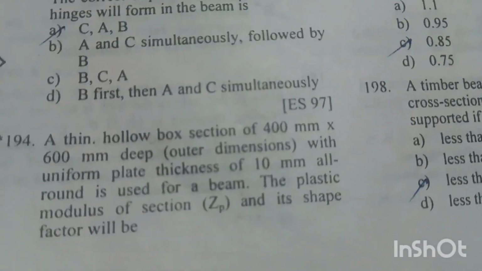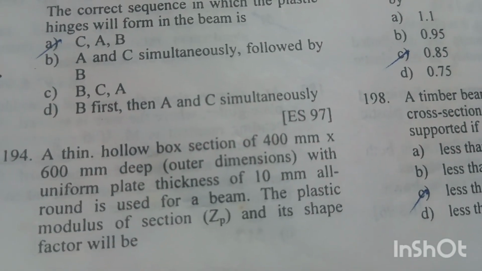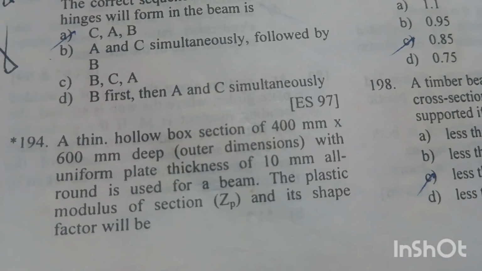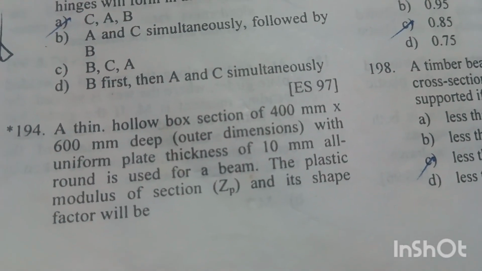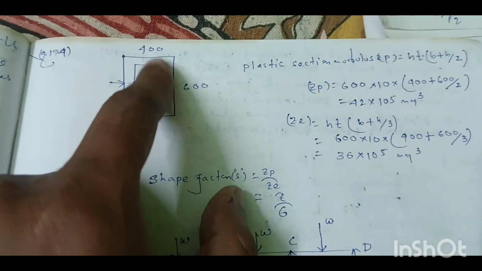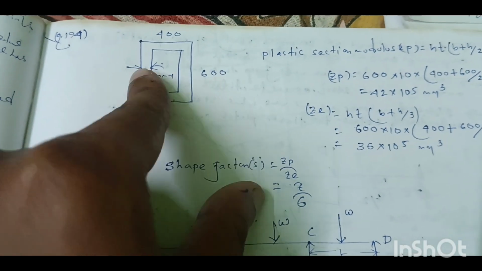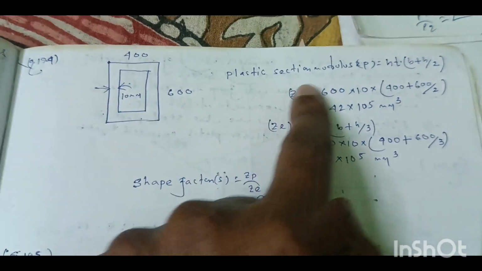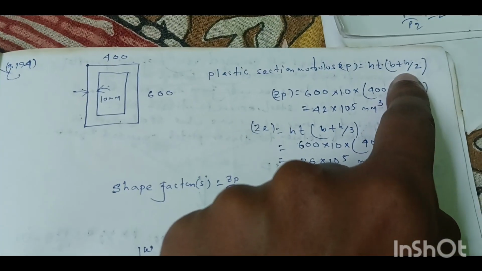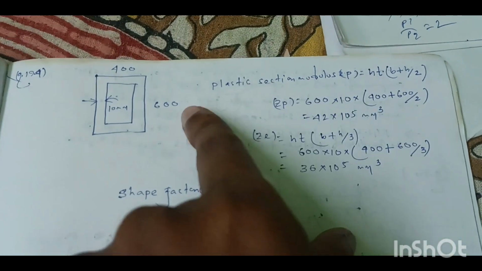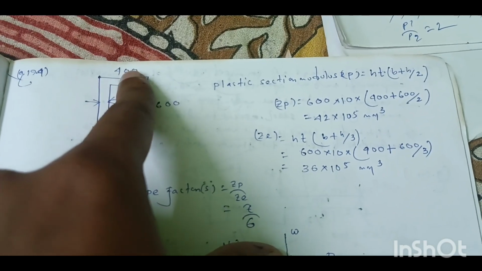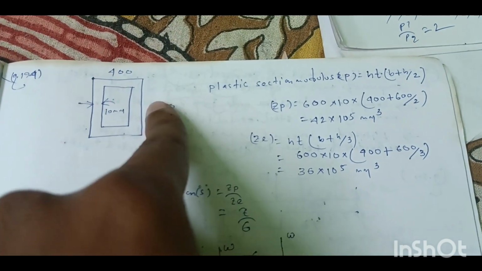Question number 194. A thin hollow box section of 400 mm into 600 mm deep outer dimension with uniform plate thickness of 10 mm all round is used for a beam. The plastic modulus of the section Zp and its shape factor will be. This is the rectangular box section of dimension 400 into 600 and thickness 10 mm. So plastic section modulus Zp, the formula is H into t within bracket B plus H by 2. So H is equal to 600 mm, t is equal to 10 mm and B is equal to 400 mm.